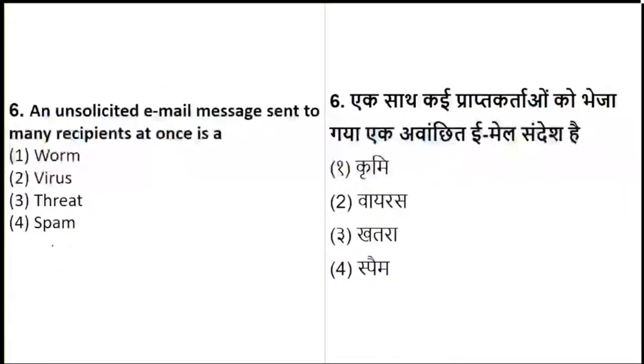Fine. Now let's move on to question number 6. An unsolicited email message sent to many recipients at once. When we are sending an unsolicited message to many recipients at once, is it called a worm? A virus? A threat? Or is it called spam? So worm, virus, threat or spam, what is it known as?